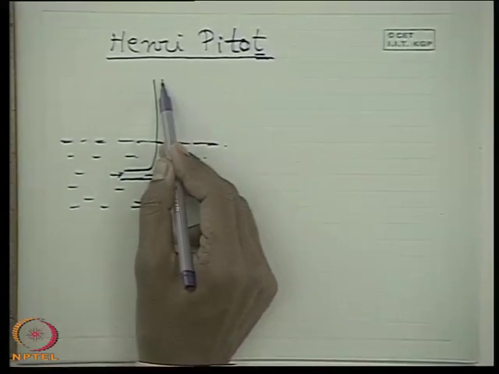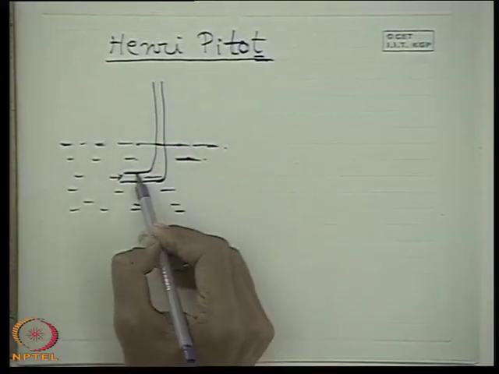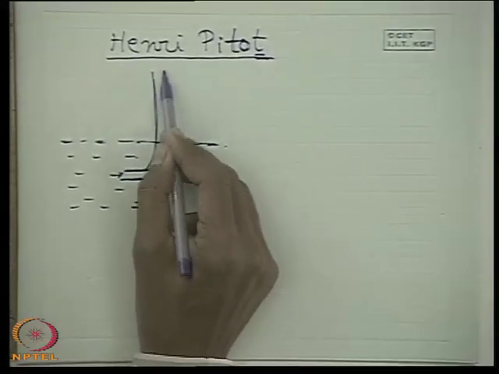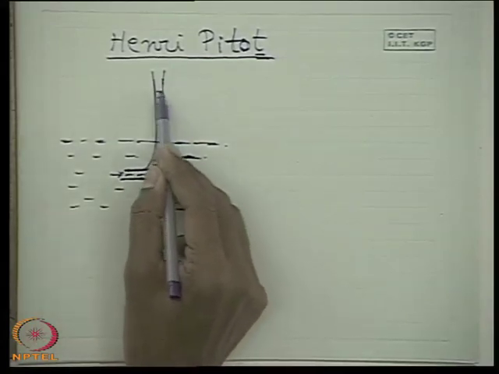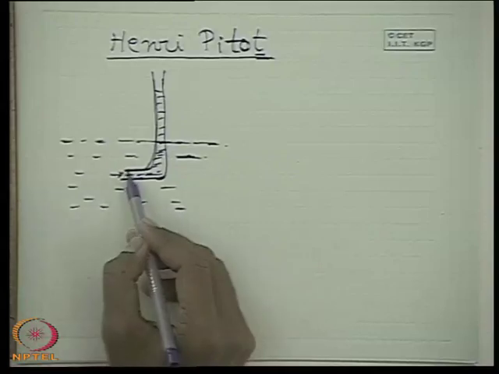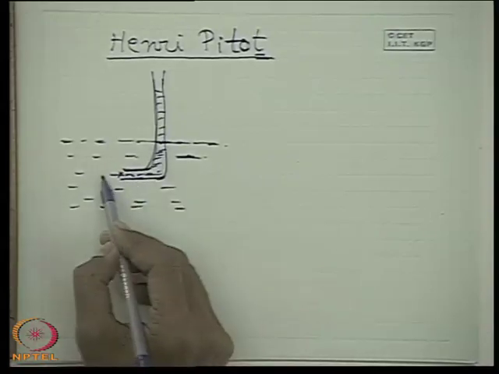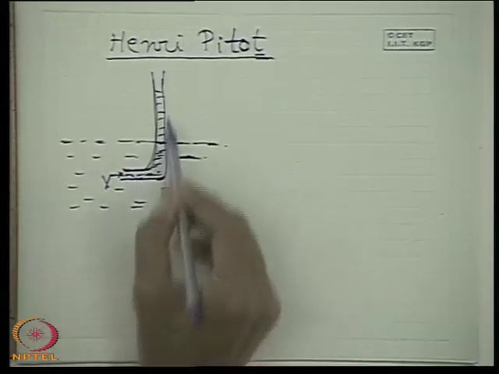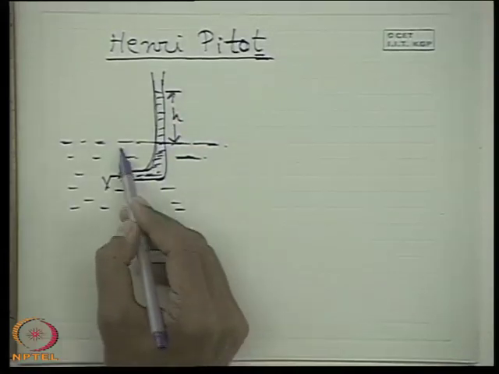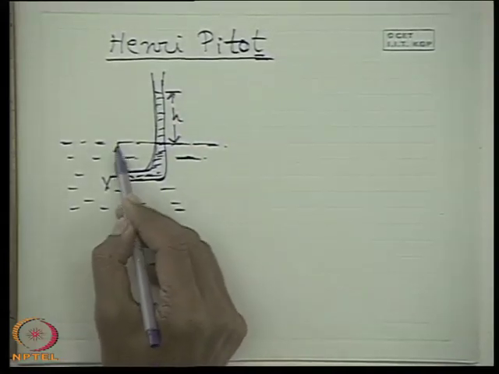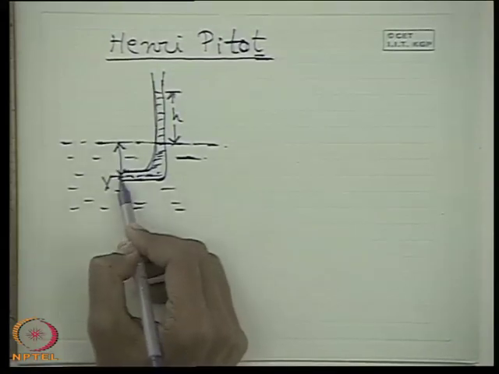It is a classical concept. This was done long back, and it was a great thing at that time. So he just inserted the tube, and what happens? The liquid in the river rises from the free surface. Obviously, at any point it has to rise because it has a flow velocity. So it rises to a height h. Now the pressure here is equal to this height, that is the height from the free surface.